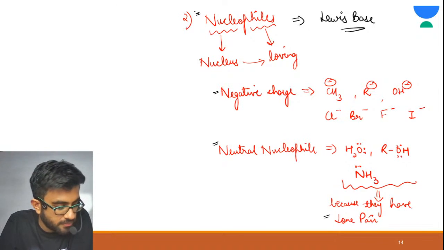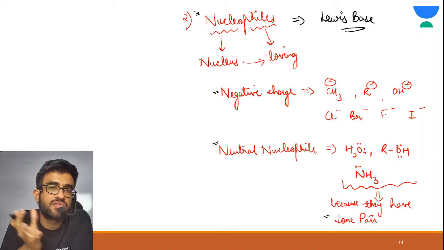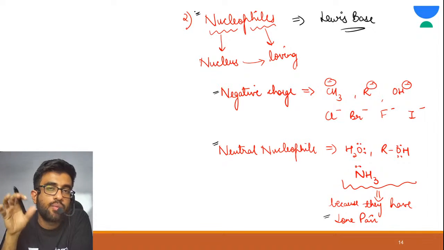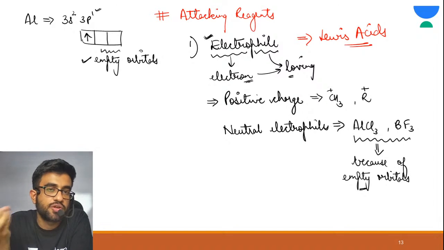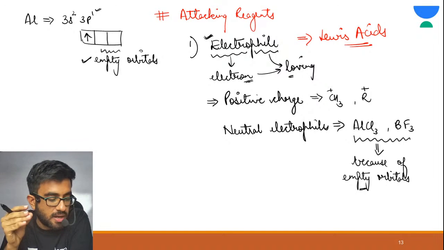Is it clear, Devaki? Karina, is it clear? Because opposite attracts. One that loves negative charge has to be what? Positive charge, because opposite attracts.